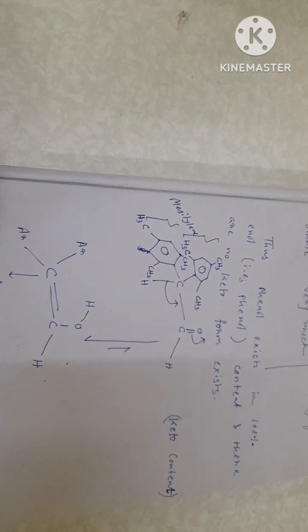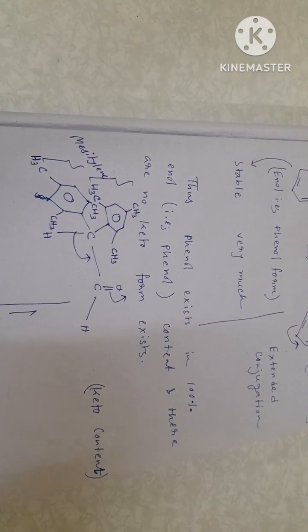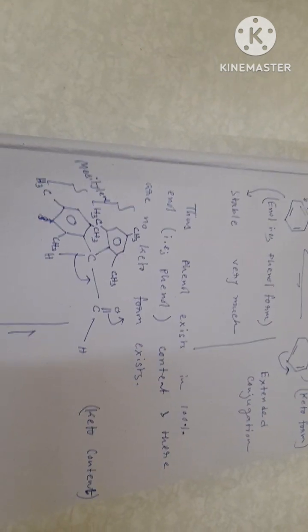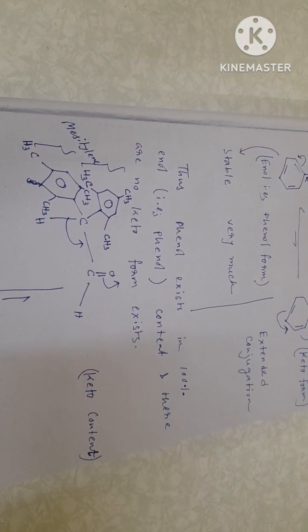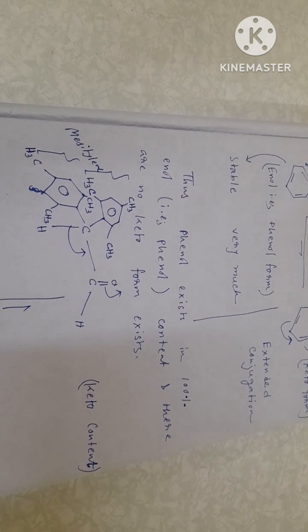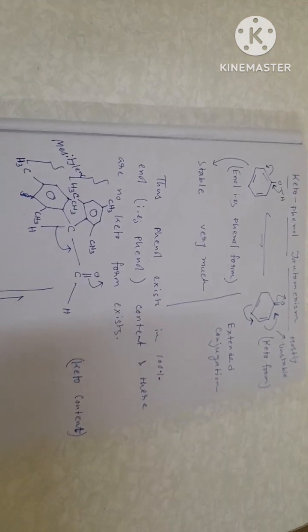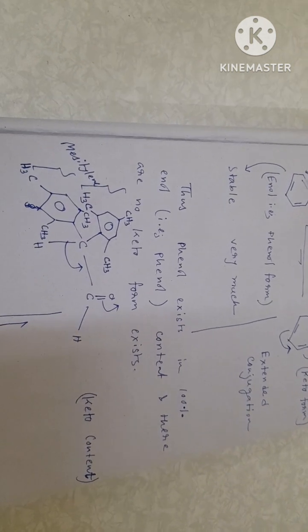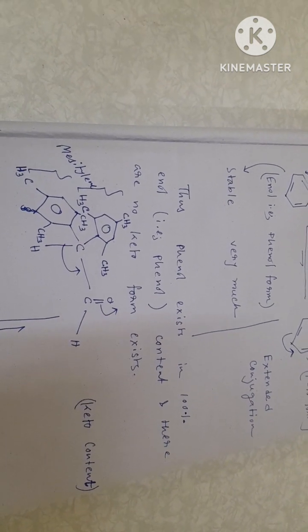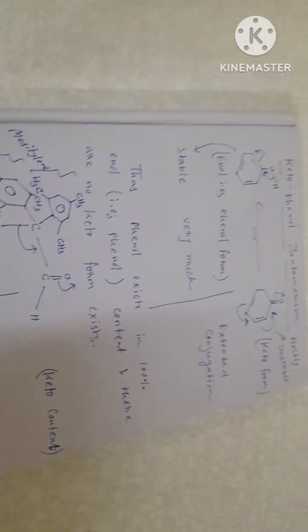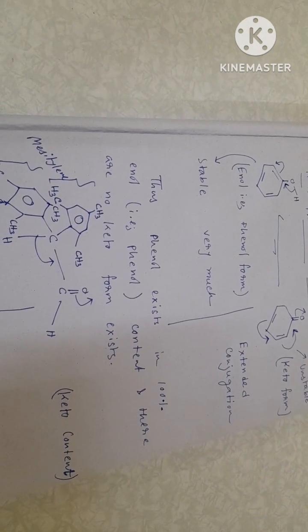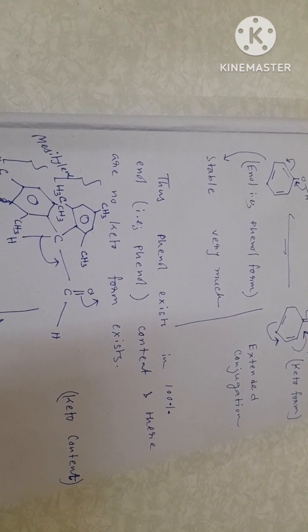So here a question arises: how could we know whether the molecule exists in keto configuration or enol configuration? Well, there's a rule that you should observe the structure of the molecule very closely.